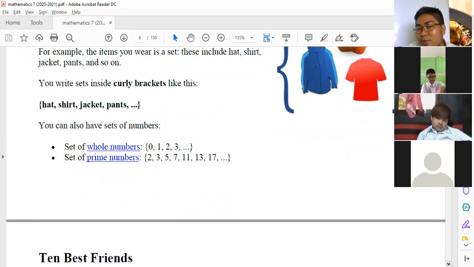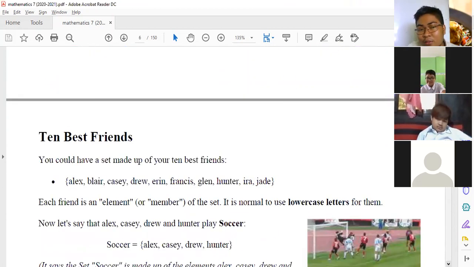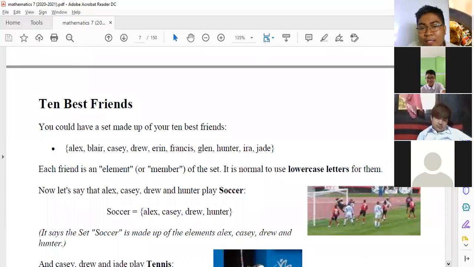We have the prime numbers: 2, 3, 5, 7, 11, 17, 19. We have the odd numbers: 1, 3, 5, 7, and so on. We have also the even numbers: 2, 4, 6, 8, 10, marami-rami yan. So it is infinite. So we have here a problem.